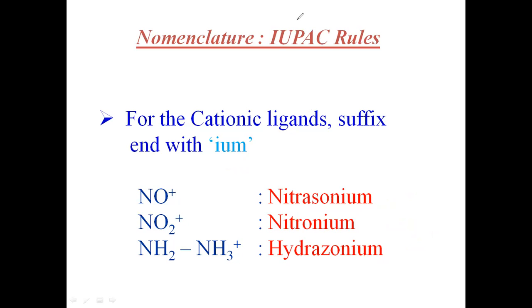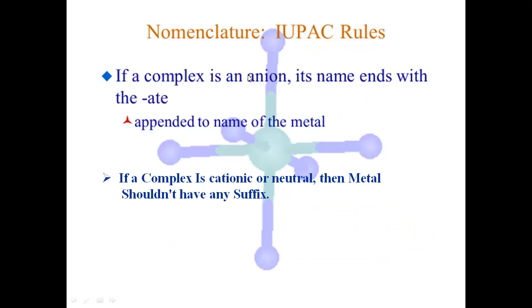So next, if the complex is an anion, you can easily understand here. Let us take a simple example: K3[Fe(CN)6]. Is it an anionic complex?